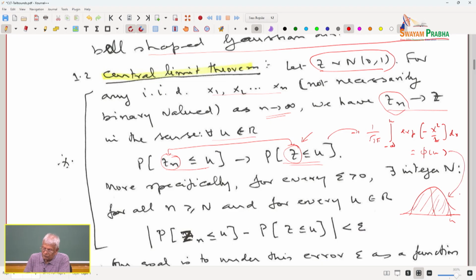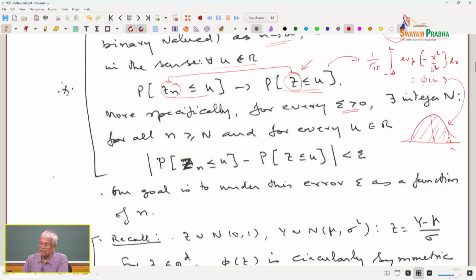More specifically, mathematically speaking, for every epsilon there exists an integer N such that for all little n greater than capital N, and for every u belonging to R, the probability of this event, which is based on n samples, and this probability, which is based on the standard normal distribution, the absolute value of the difference will be less than epsilon.